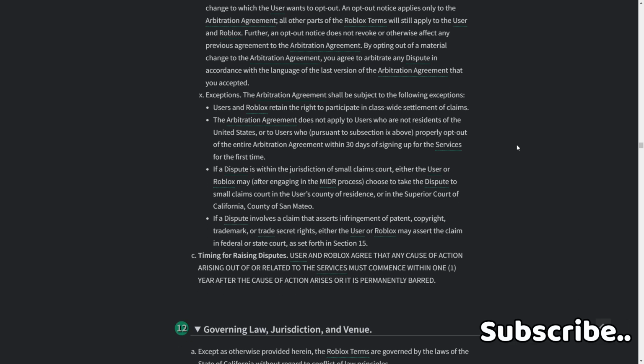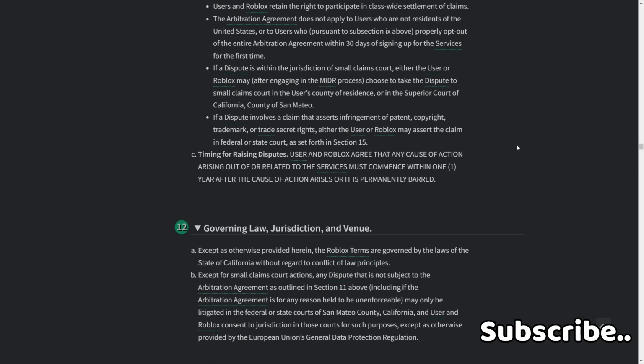C. Timing for raising disputes. User and Roblox agree that any cause of action arising out of or related to the services must commence within 1 year after the cause of action arises or is permanently barred.